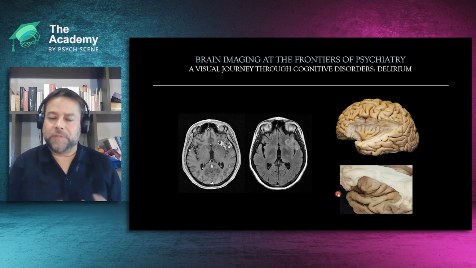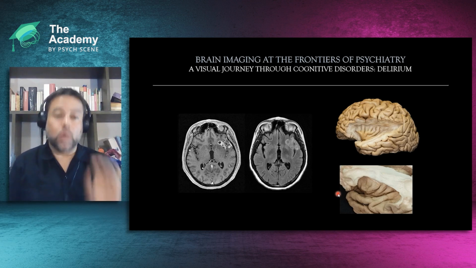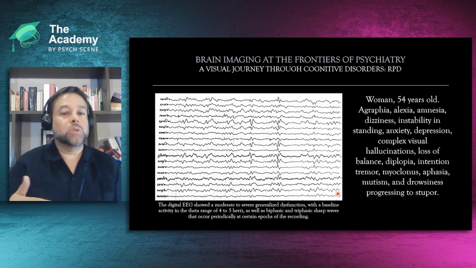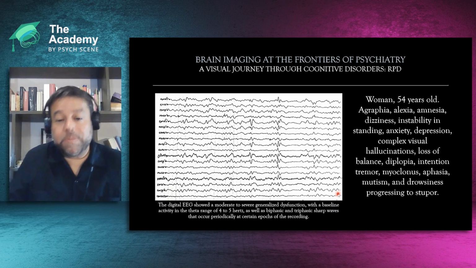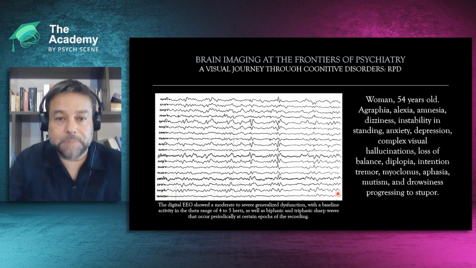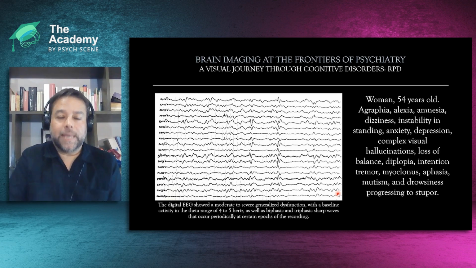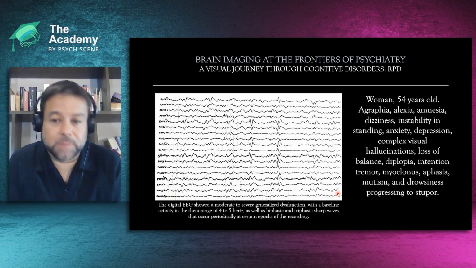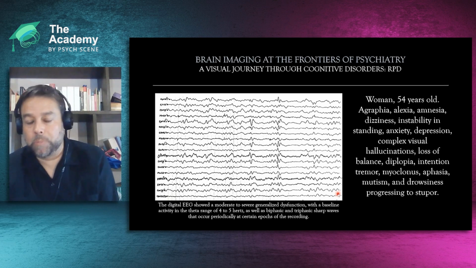It happens often in general hospitals that once the patient is agitated, psychotic, or confused, they call the psychiatrist. Delirium can be explained by a brain disease. This is a different kind of problem. A case of a woman with psychosis, but severe cognitive disturbances like aphasia, mutism, drowsiness progressing to stupor.